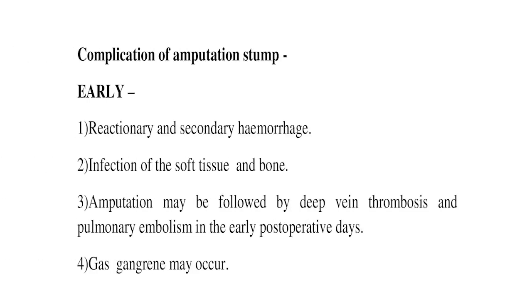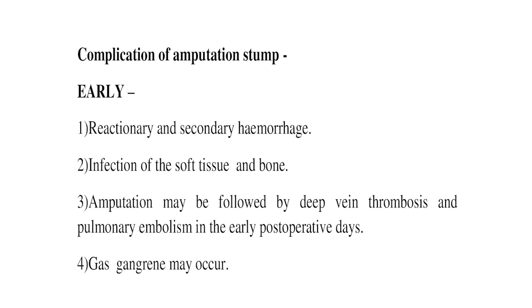Now next point is the complication of the amputation stump. There are two types, early complications and late complications. First is the early complications, reactionary and secondary hemorrhage. Second is the infection of the soft tissue and bone. Abscess may be found which requires drainage and antibiotic treatment. Third, amputation may be followed by deep vein thrombosis and pulmonary embolism in the early post-operative days. So subcutaneous heparin 5000 units twice daily is strongly advised for several weeks after operation to avoid the pulmonary embolism.